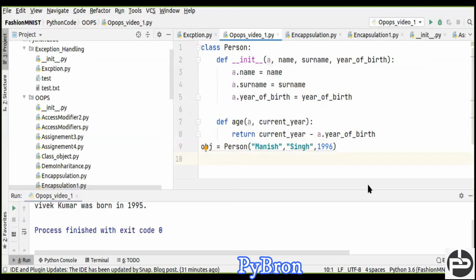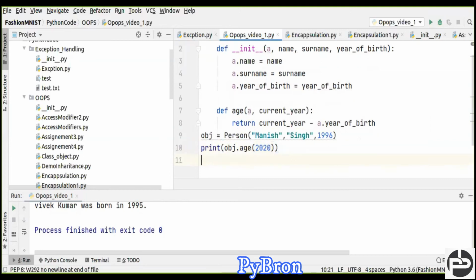Now be focused here, guys, on what we are going to do. I am going to call my age. I have to check what is my current age. So print, I call the 2000 here, instead of Alec you can give here object, obj. Okay, done. And now instead of 2014 you can give here 2020, so it will calculate his age, right? And you can call it up, right? That's all. Next, run this code.